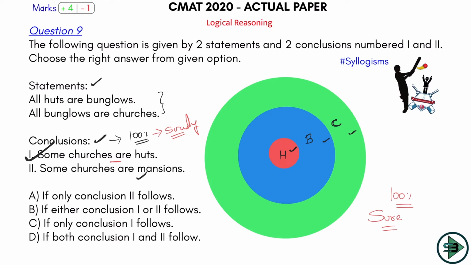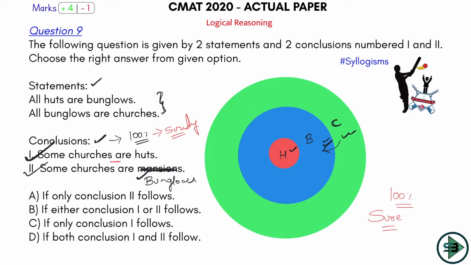So can I surely say, after reading the statement, that some churches are mentioned? Okay, what about the mentions here? I think there is something wrong here. Some churches are mentioned. So mention is already not here. So I think this has to be some printing mistake. It has to be some churches are bungalows. Okay, this is how it would be. Some churches are bungalows. So can you say this? Yes. All bungalows are churches. So surely you can say that some churches are bungalows, right?